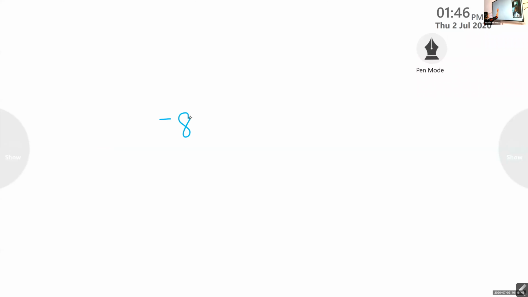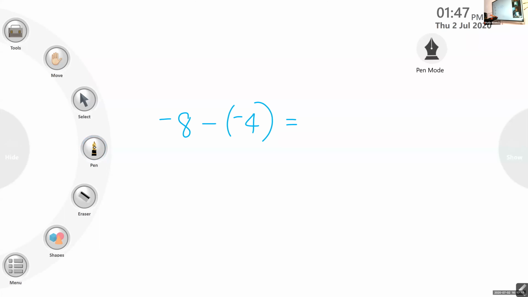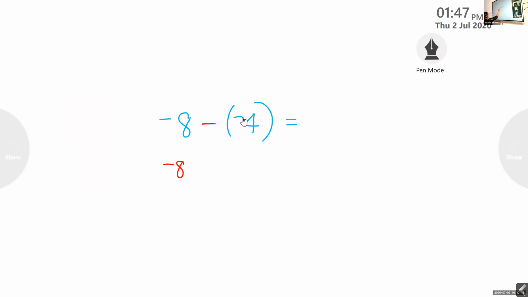-8 minus -4. What will be the answer? Find out the answer. It is a subtraction problem. The answer is -4. Good. See, this 8 you cannot change. That is the number. Now, minus means it is plus. Right, like this. Now the answer is to find the difference.